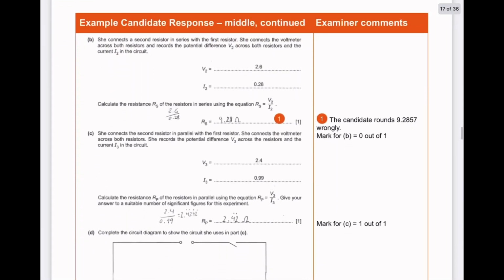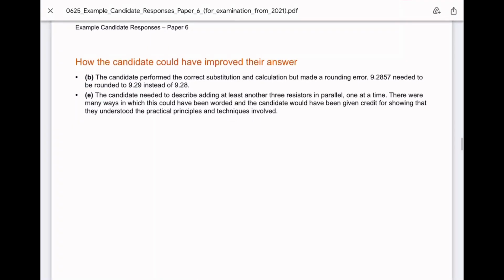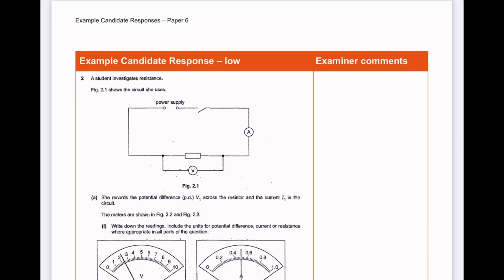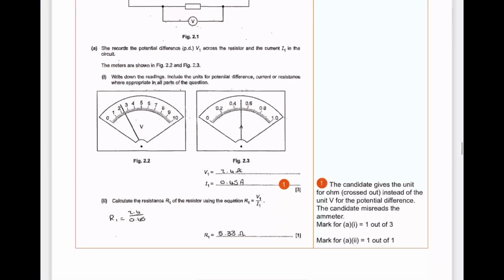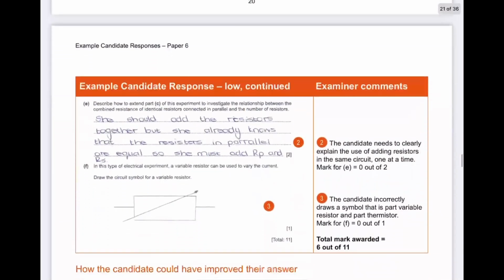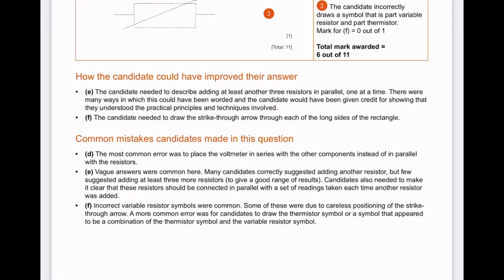You can pause and go ahead and have a look at it if you want to. This is the improvement for middle. Candidate example response low. And obviously in this one you will find the most improvements or common mistakes.